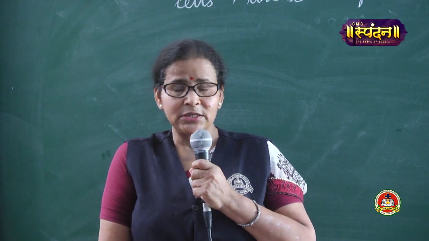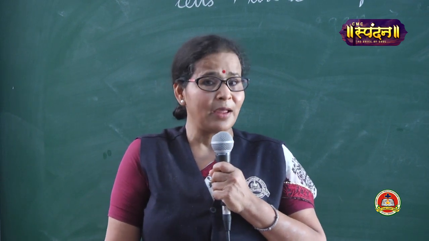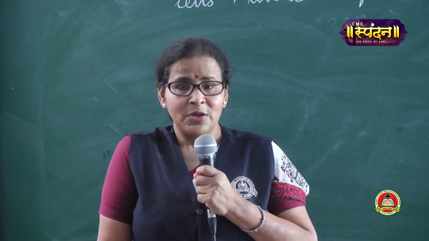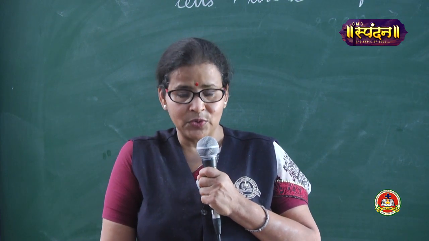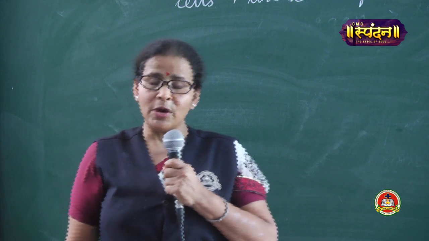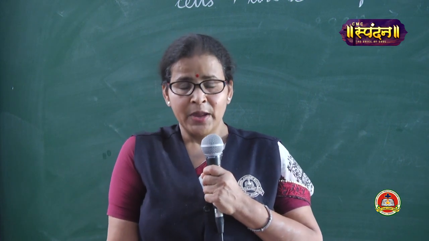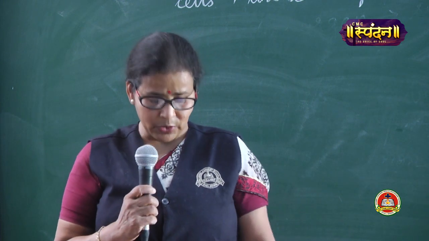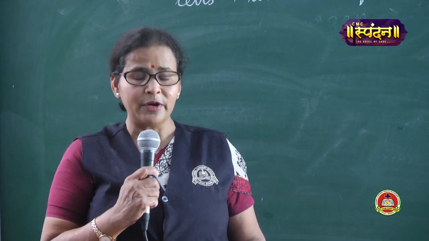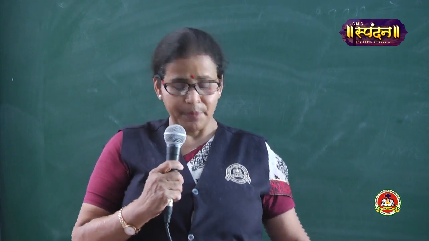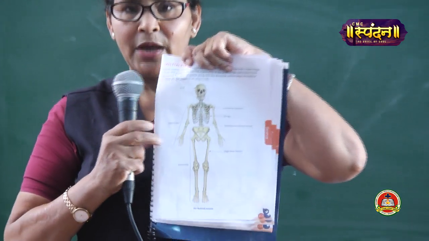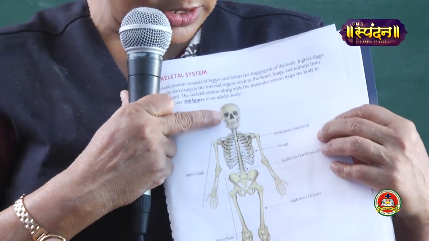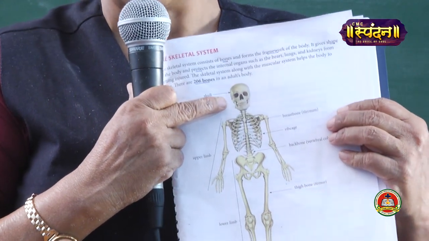Obviously my skeleton will be different than that of an animal, than that of a lion or maybe an elephant. So our skeletal systems are different. So in this lesson we are reading about the human skeletal system. I would like all of you just to look inside your book. In your book, page number 213, this complete picture is given. I hope all of you can see. Can you see this?